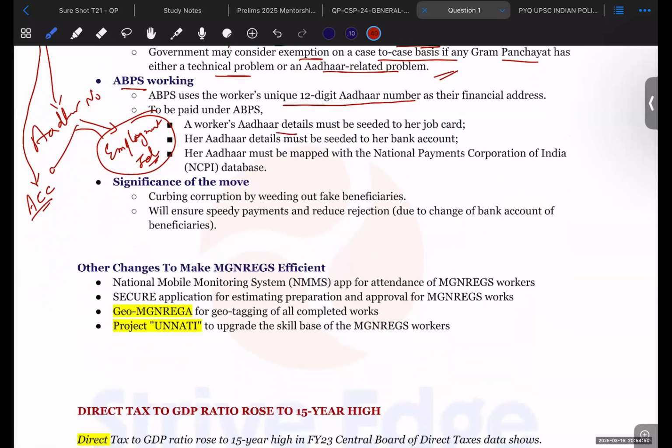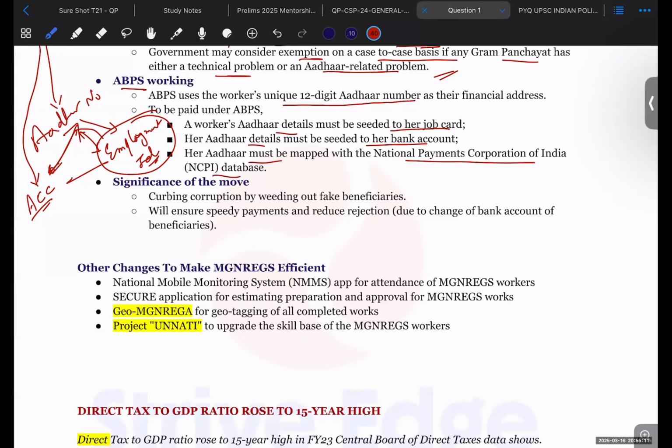So the worker's Aadhaar detail must be seeded to her job card. So the job card should be linked to the Aadhaar number. Okay. Aadhaar detail must be seeded to her bank account. So the Aadhaar number and bank account should be seeded with each other. Okay. Her Aadhaar number must be mapped with National Payments Corporation of India (NPCI) data.